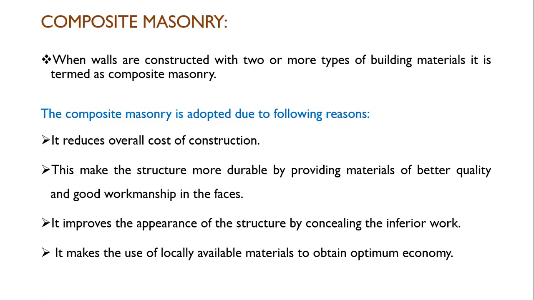This makes the structure more durable by providing materials of better quality and good workmanship in the faces. So with the help of composite masonry, the structure can be made more durable. Now how is it possible? Because it is constructed of two types of masonry, facing is different and backing is different. So the facing of the wall can be constructed with better quality material and good quality workmanship. That's why the structure will become more durable.